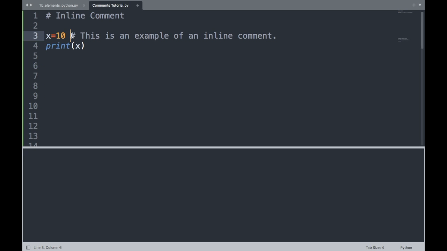And as you see, it starts the same way as a full line comment would. It has the hash mark and then it has the comment afterwards. So we're going to go ahead and print x, and what I should get is 10. So let's see what we get here. And as you can see, I got 10.